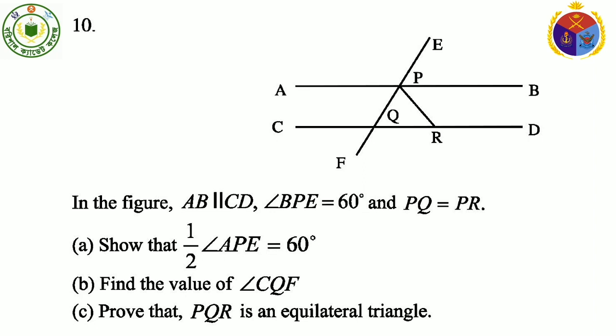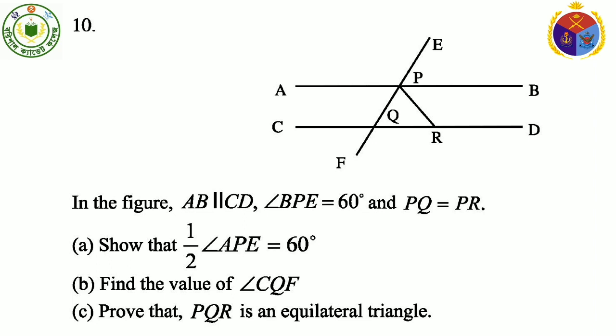In this figure, AB is parallel to CD. Angle BPE, this angle, is 60 degree, and PQ equal to PR.